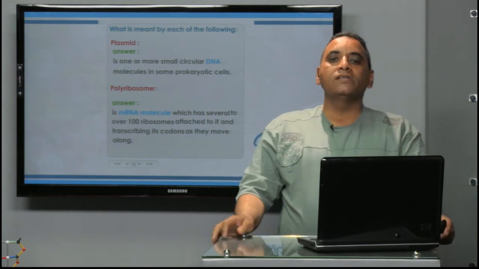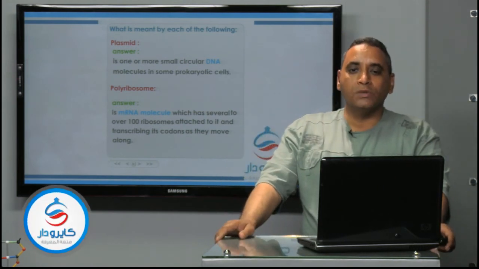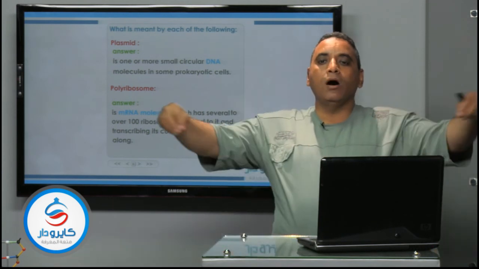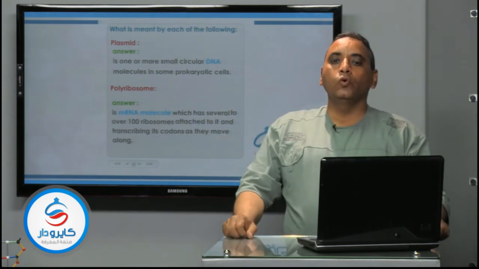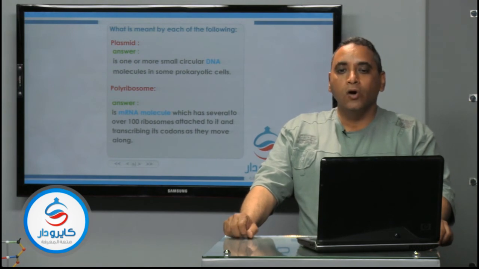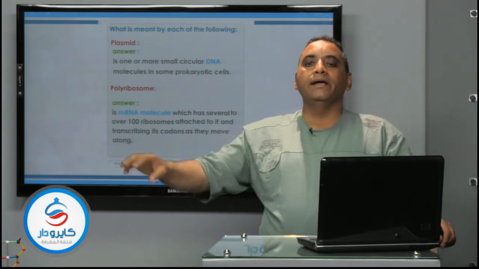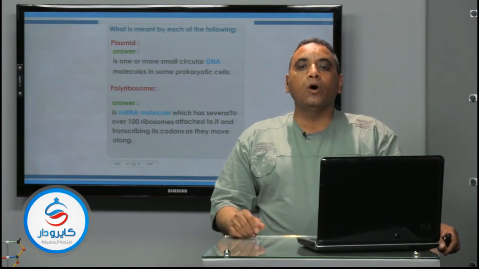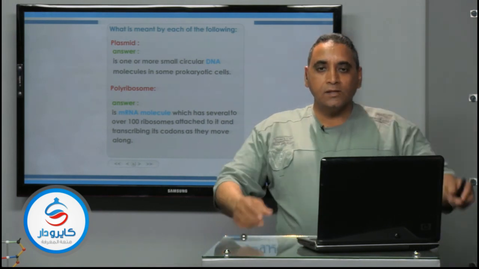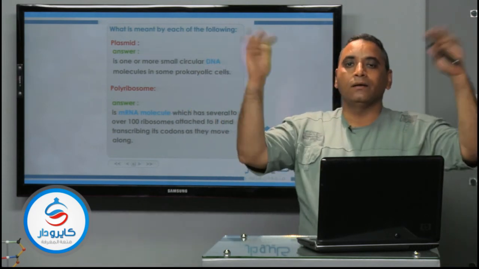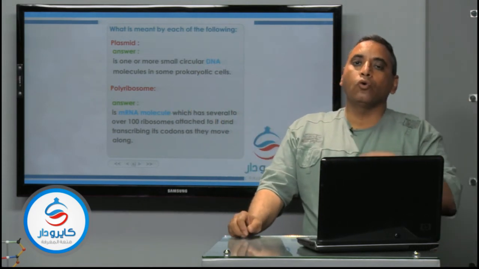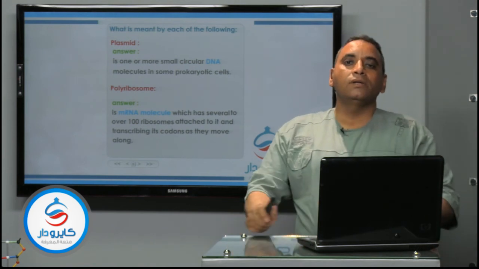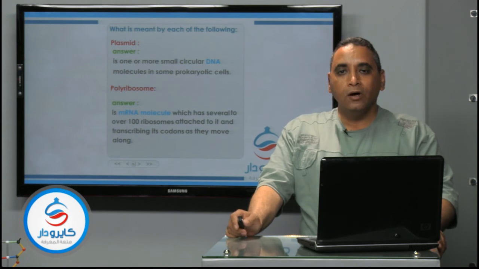But what about the polysome or polyribosomes? Polysome or polyribosomes means the presence of mRNA carrying several to over 100 ribosomes attached to the mRNA and translating the mRNA into amino acids. So the presence of mRNA carrying a great number of ribosomes is called the polysome or polyribosome.